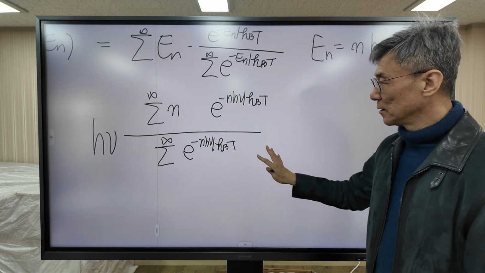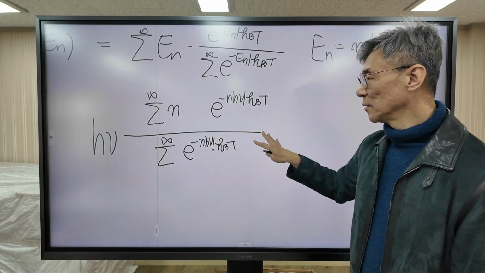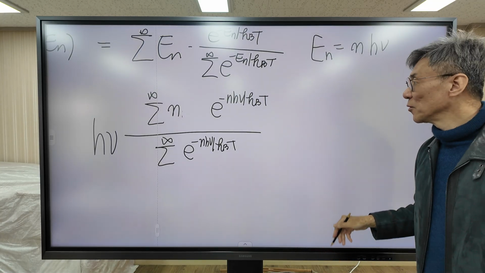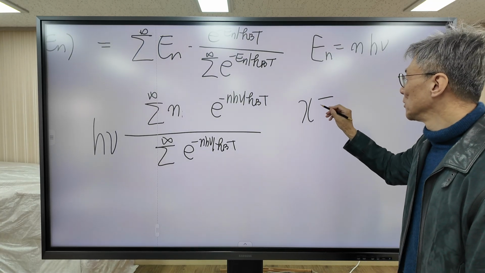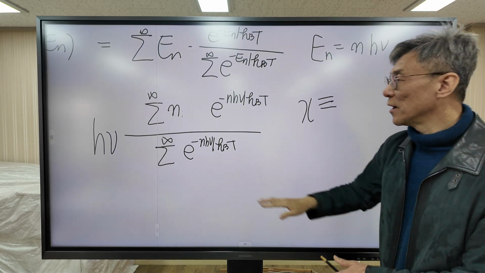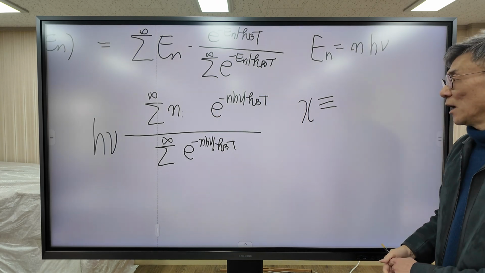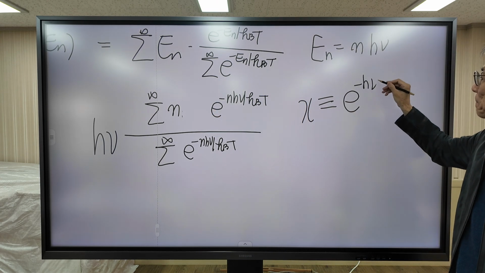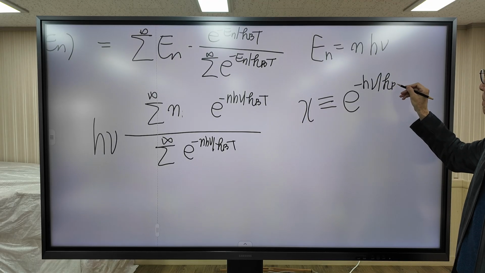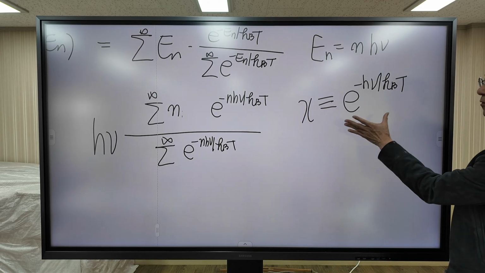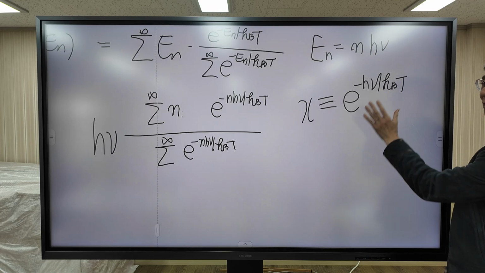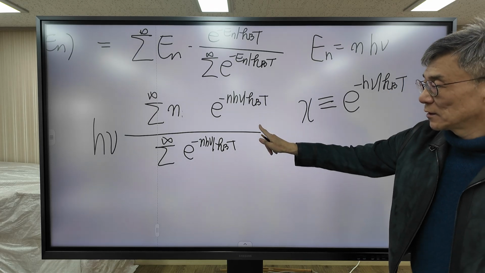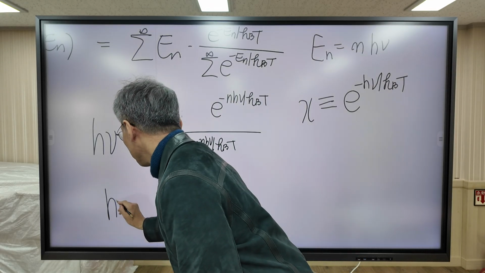Now, this formula looks a little complicated, so I'm going to introduce a new variable to simplify it. I'm going to define x as following: x is equal to exponential minus h nu over kBT. Then this formula simplifies.